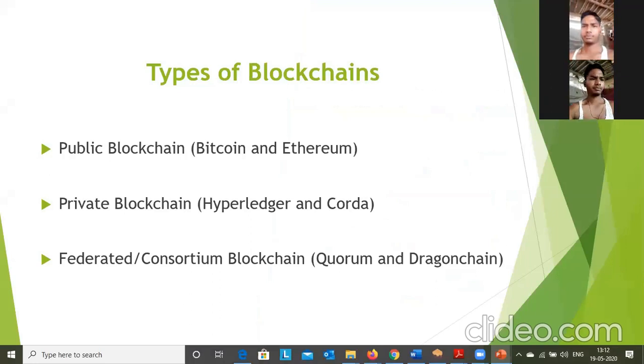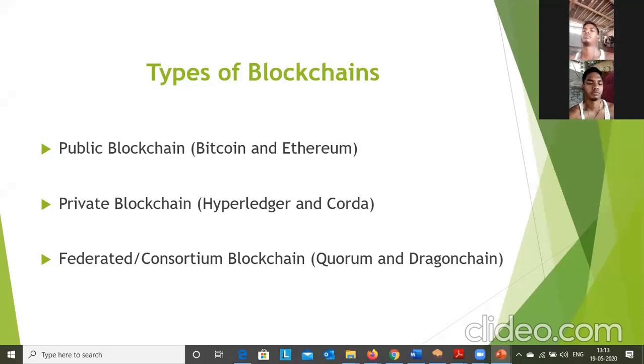So public blockchain is nothing but permissionless blockchain. Here anyone can join the network and perform transactions. The best examples of public blockchain are Bitcoin and Ethereum. So these are the public blockchain networks.